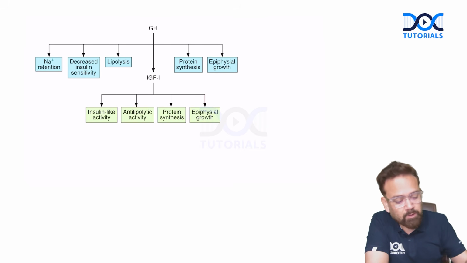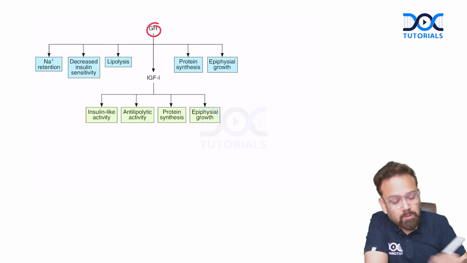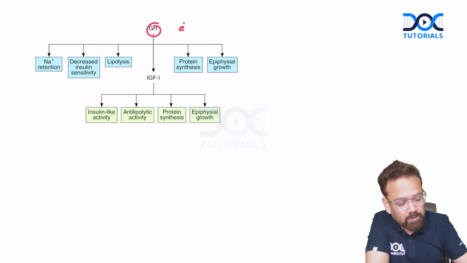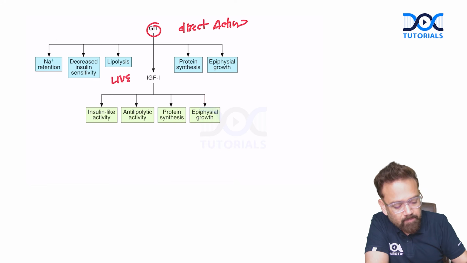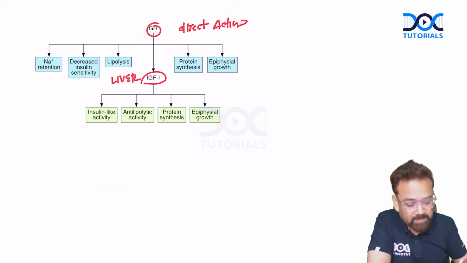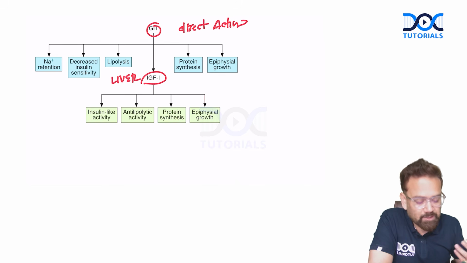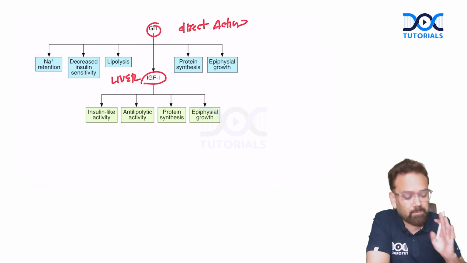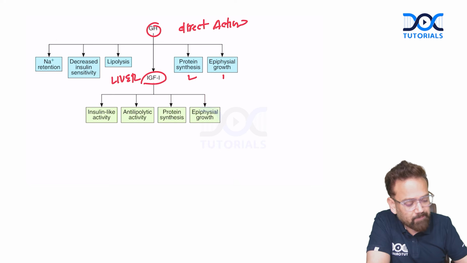This table is again very important. Growth hormone does many actions, and they are called direct actions. Then growth hormone will act on the liver to release IGF-1, somatomedin C, to do several other actions. Most of the actions are similar, like protein synthesis and epiphyseal growth.